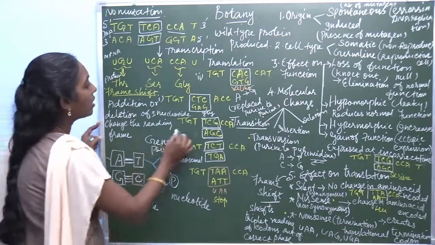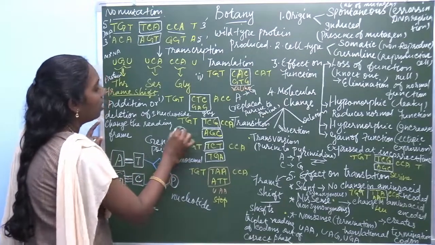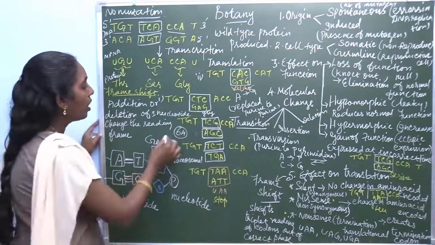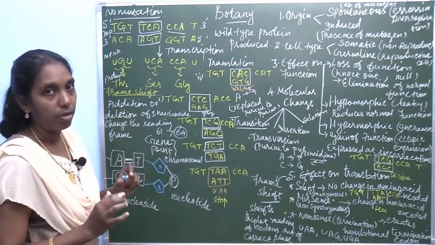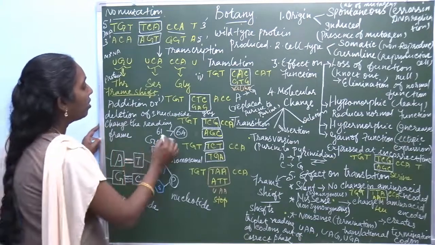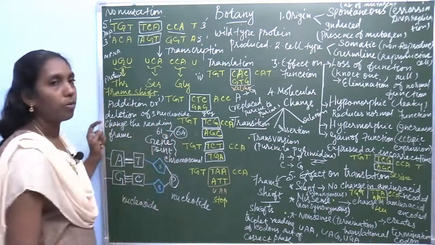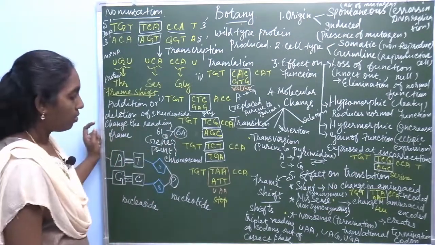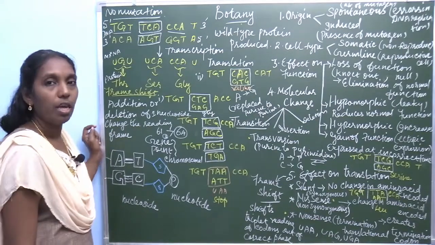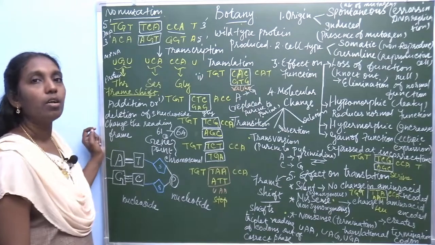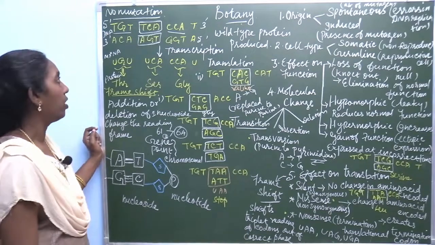There are 64 codons. Among these 64, 61 code for amino acids and 3 are known as the termination codon, or stop codon.